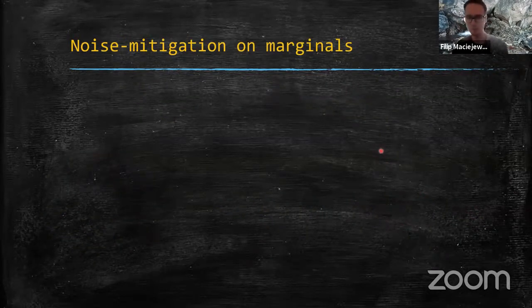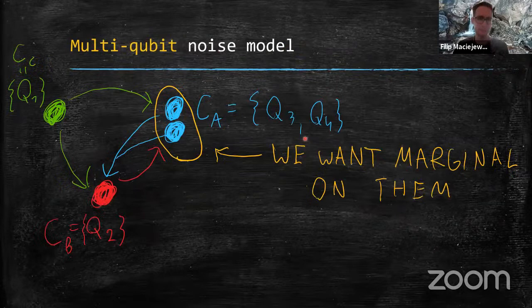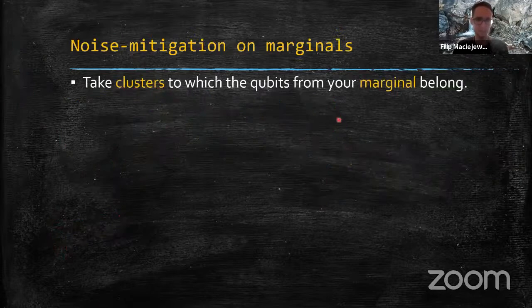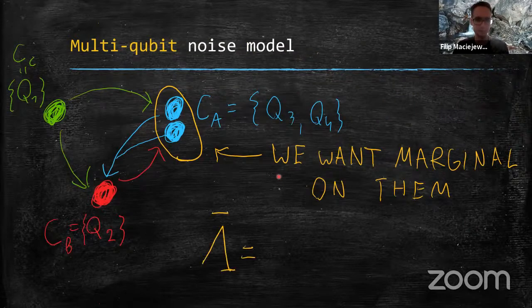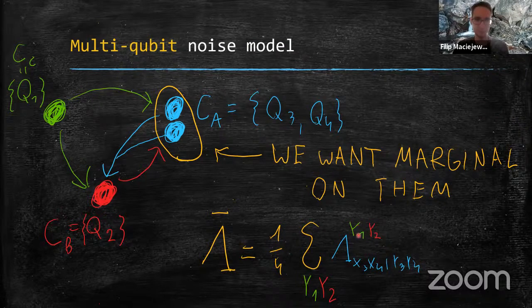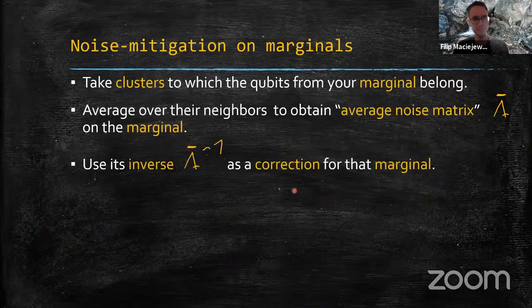Okay, so to approach noise mitigation on marginals then, let's say that we have, again, this 4-qubit device and we want a marginal on those blue qubits, okay? So we take the clusters to which the qubits from your marginal belong, okay? So those blue guys, and now we average over the neighbors to obtain the average noise matrix, okay? Which we can do from the characterization. So we average this, by just averaging over all possible states of neighbors in this cluster, okay? So we obtain something like this, and now we can use its inverse as a correction for that marginal.